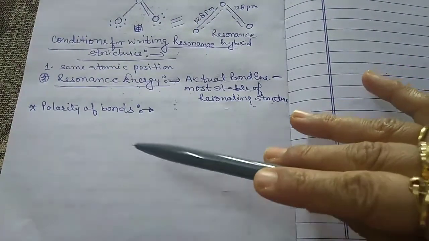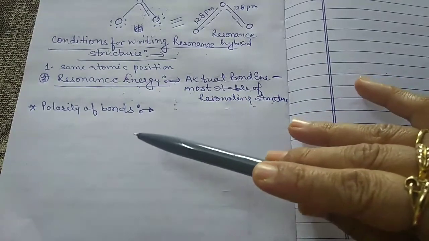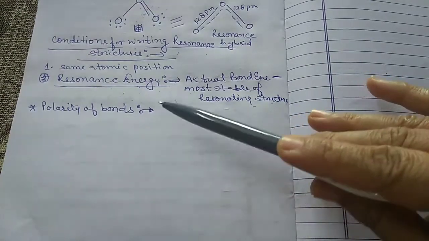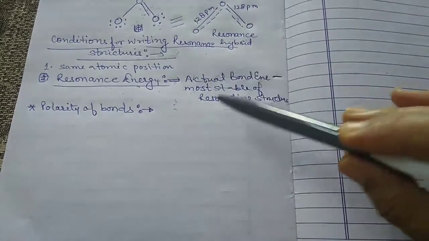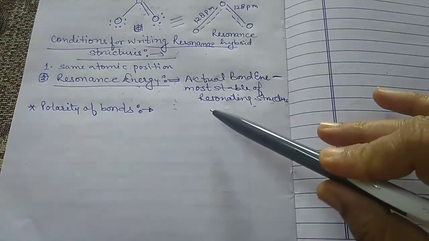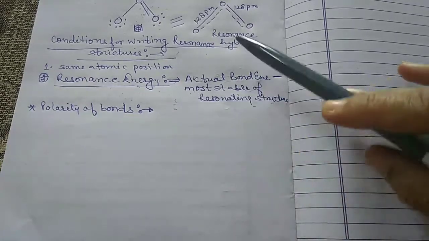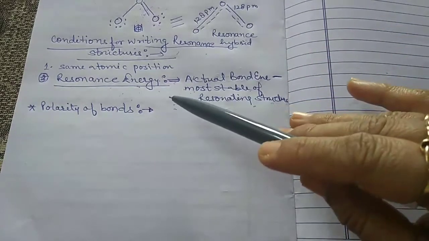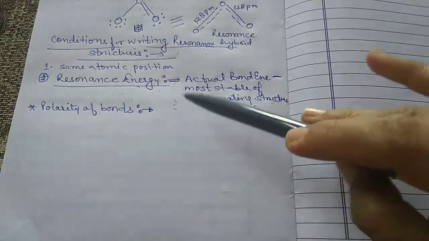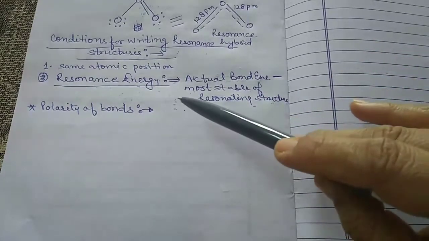Even in the case of the covalent bond between two hydrogen atoms, there is some ionic character. It means that no bond we have is completely covalent or completely ionic.